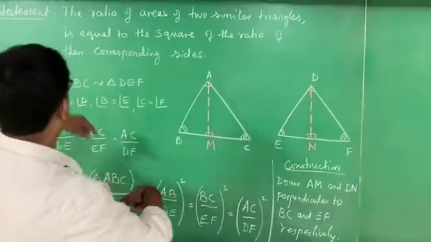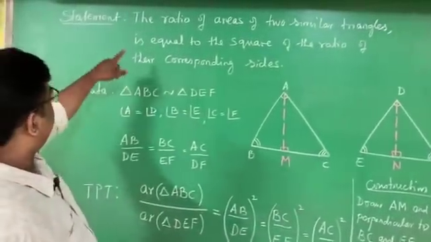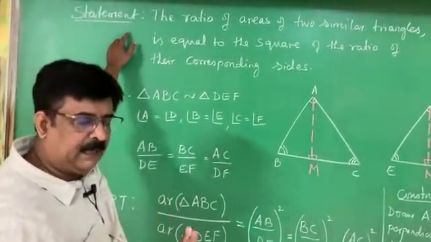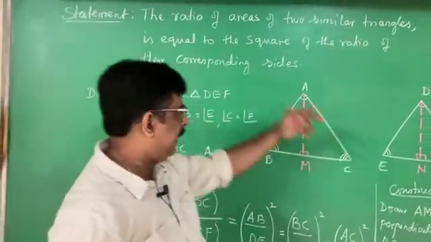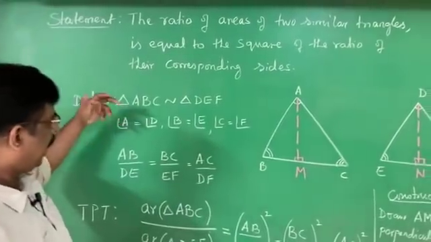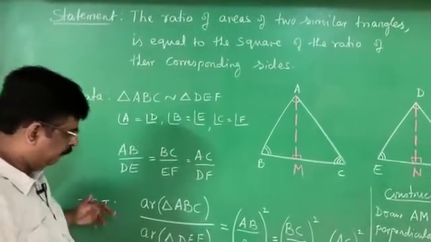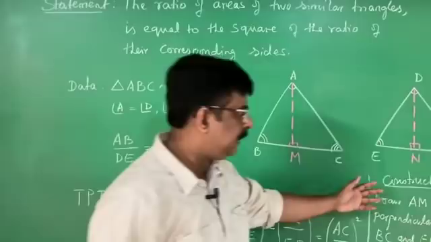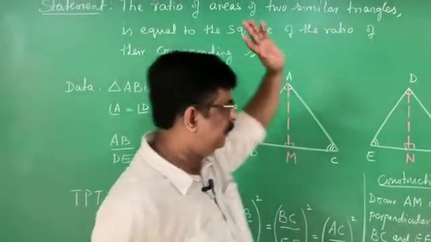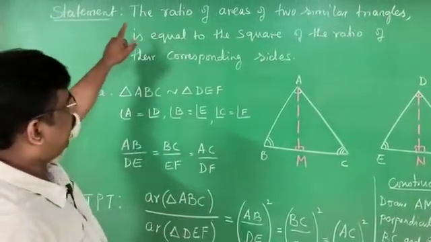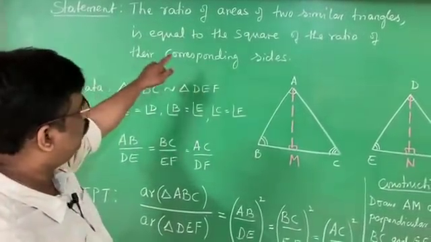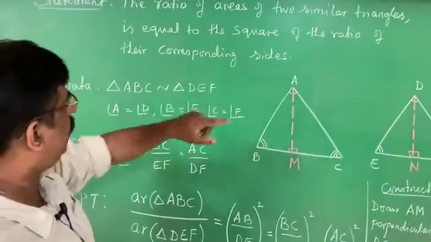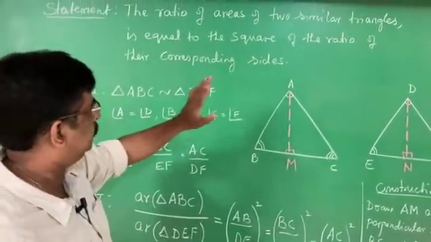We come back. We recollect. Every theorem comprises a statement. For the statement you have to write the diagram. From the diagram you have to get the data. After that, what you have to prove. And for proving you require a construction. Then we go for the proof. The statement is the ratio of areas of two similar triangles is equal to the square of the ratio of their corresponding sides.